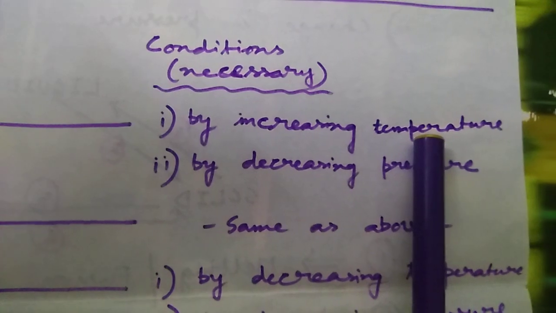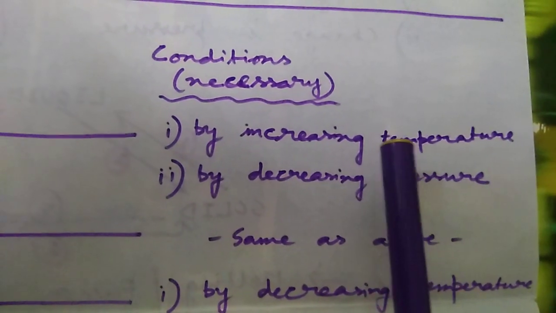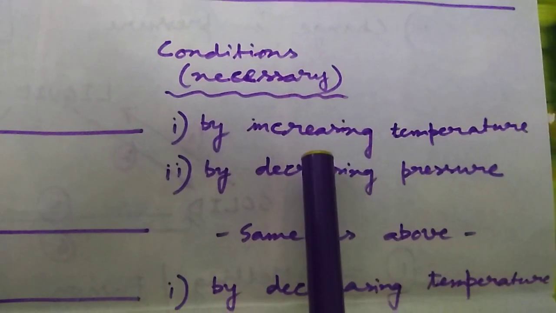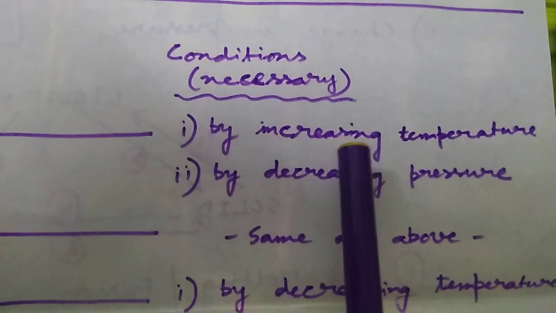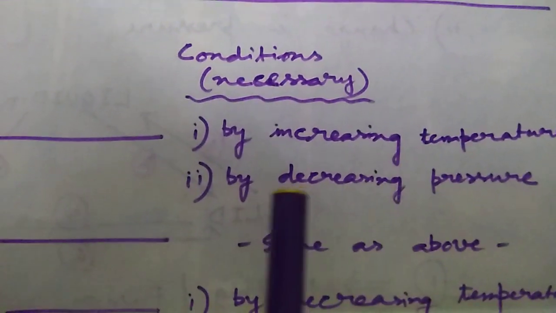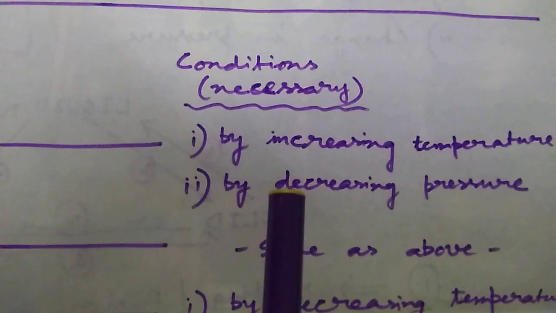That heat energy will increase the kinetic energy of the particles. That means molecular movement or particle movement will increase. If particle movement increases, the particles leave their own space.